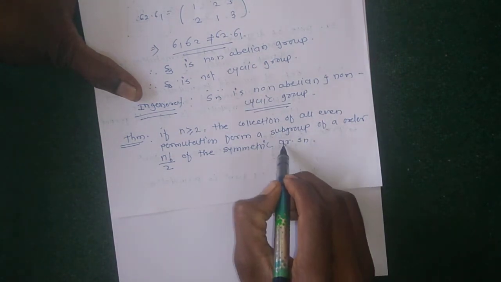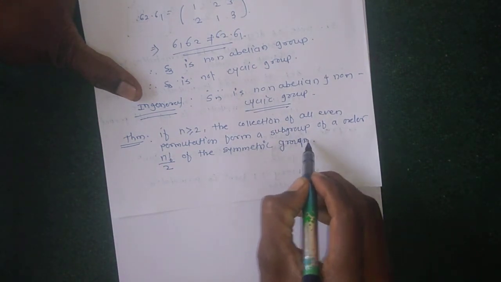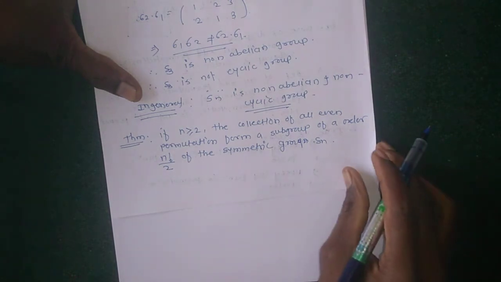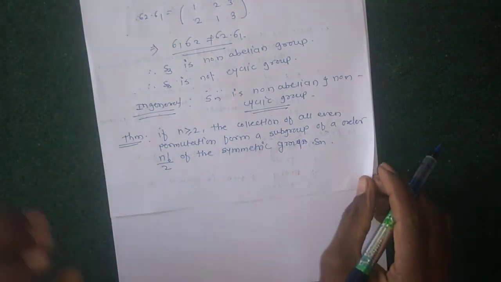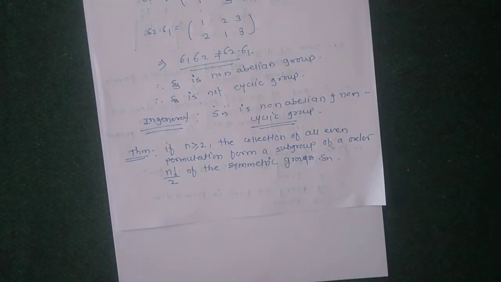The theorem statement says that the collection of all even permutations forms a subgroup of order n factorial upon 2 of the symmetric group Sn, meaning An is a subgroup of Sn for n greater than or equal to 2.